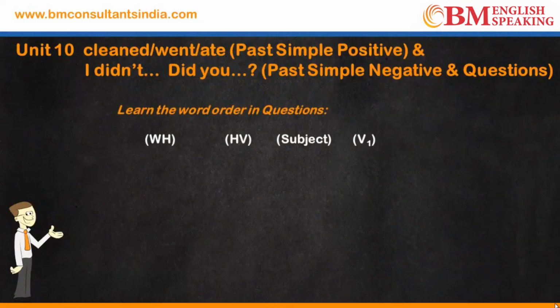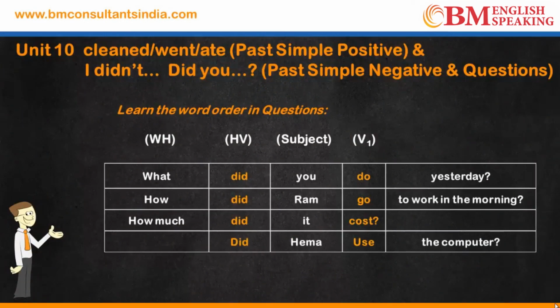चलिए अब अरेंजमेंट ऑफ वर्ड्स देखते हैं जब हम प्रश्न बनाते हैं पास्ट सिंपल टेंस में। What did you do yesterday? Did, then the subject is you and then the first form of verb which is do. What did you do yesterday? How did Ram go to work in the morning?